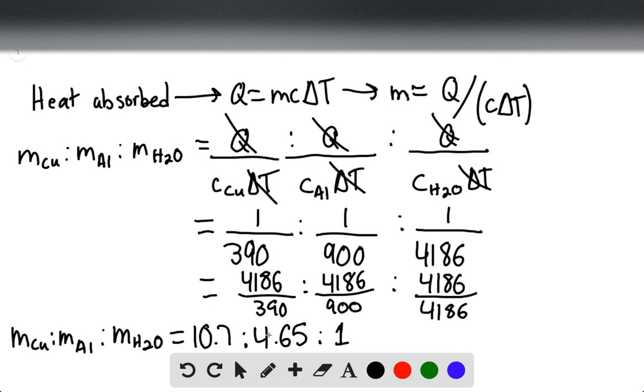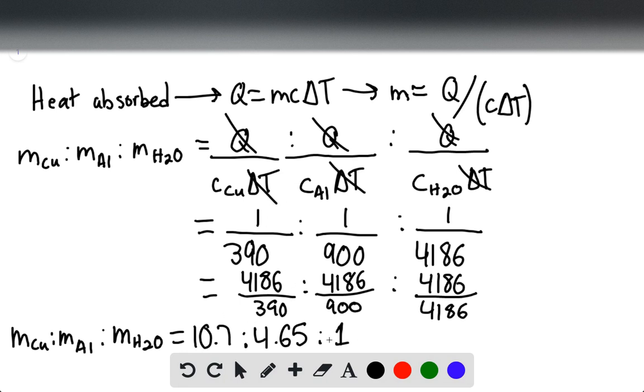So essentially, if all of these substances or compounds or elements have absorbed the same amount of heat and have had a temperature change that is equal to one another, basically the ratios of the mass are going to be dependent on the specific heat capacities of the element itself.